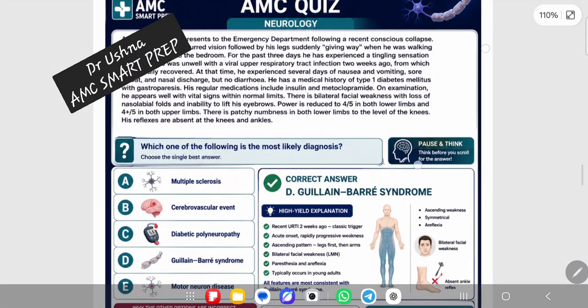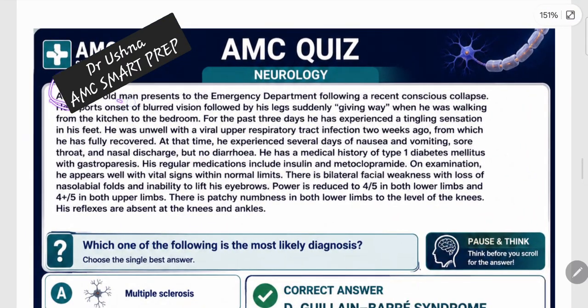The same kind of question, let's say a 20-year-old man presents to the emergency department following a recent conscious collapse. He reports acute onset of blurred vision. Now remember, the presentation is somewhat different. Blurred vision, but that is followed by the legs suddenly giving way. So he has weakness of the legs. He's not able to put pressure on the legs when he was walking from the kitchen to the bedroom. For the past 3 days, he is experiencing a tingling sensation in the feet. So the sensory component is also there.